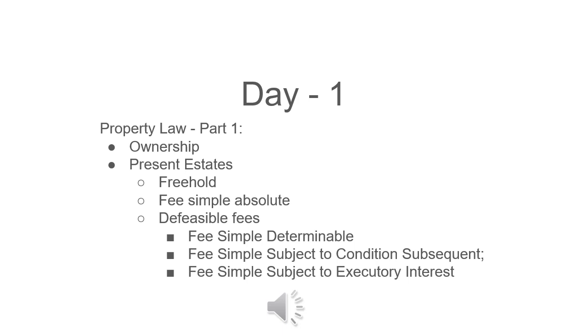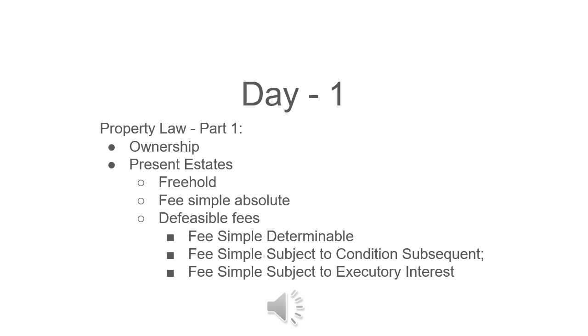A fee simple determinable is a fee simple limited by specific durational language, such as so long as, while, during, until. It's freely alienable, divisible, and descendible, but terminates automatically upon the happening of the condition in the conveyance, and full ownership reverts to the grantor.